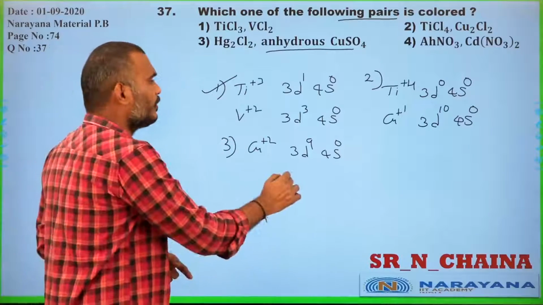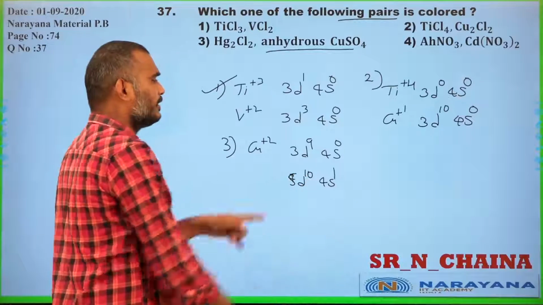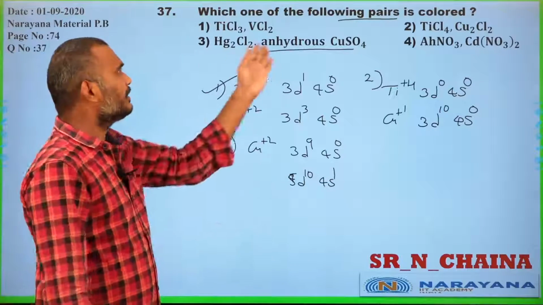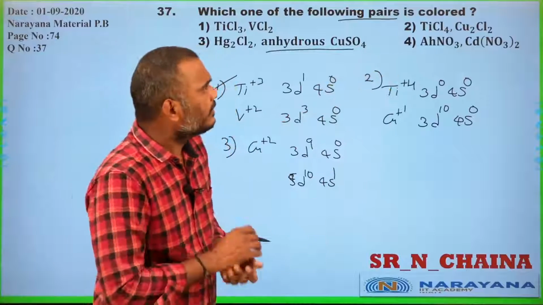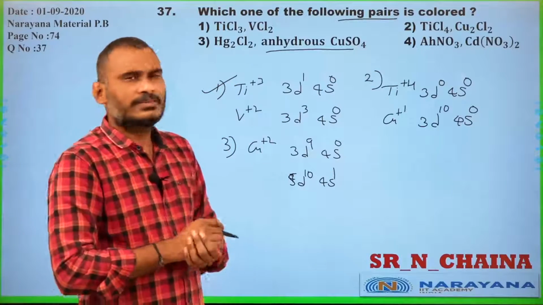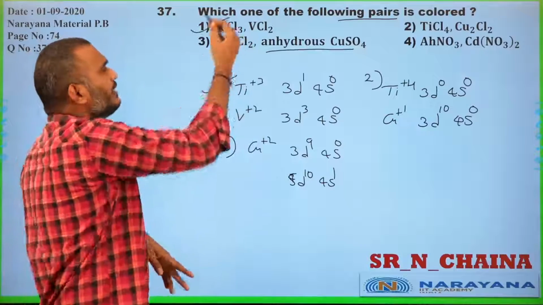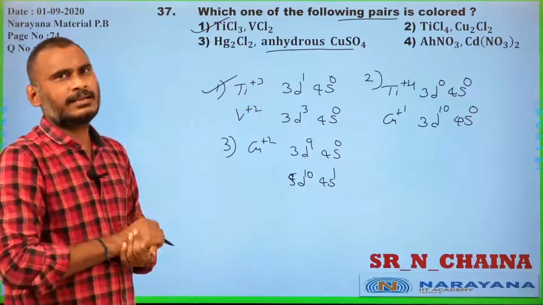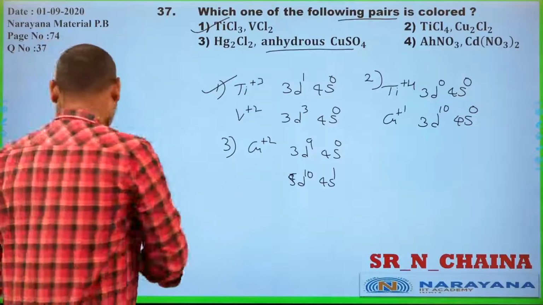Hg2Cl2, you already know, is 4d, 5d10 and 4s1, with no d electron. That is why again these two are not colored. Now go for the first option. This is the only one where both have unpaired electrons. That is why option 1 is the correct one. Now we go for the next one, student.